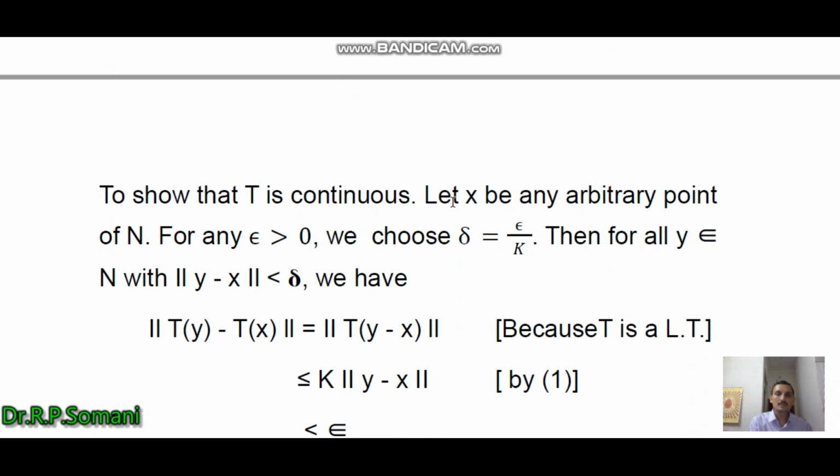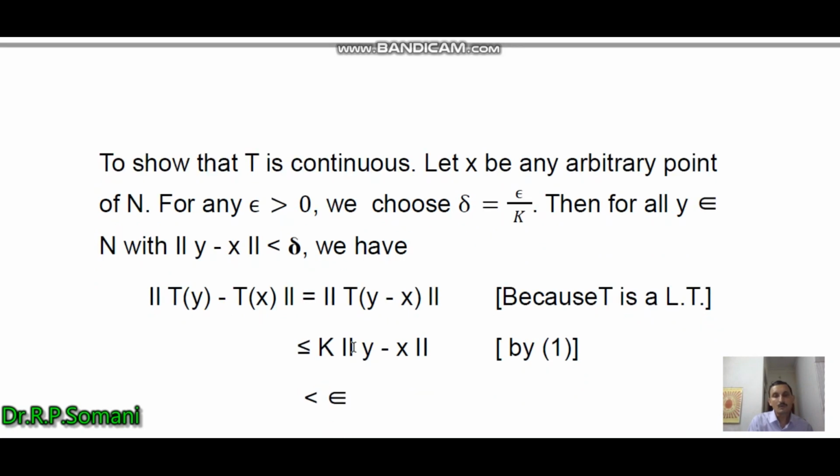So for this, let x be any arbitrary point of N, and for any epsilon greater than 0, we choose delta equal to epsilon upon k. Then for all y belonging to N with norm y minus x less than delta, we have norm of Ty minus Tx is equal to norm of T(y minus x) because T is a linear transformation.